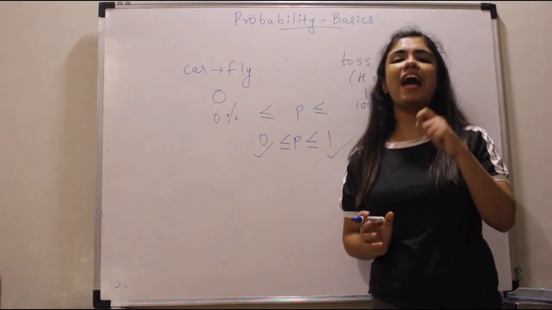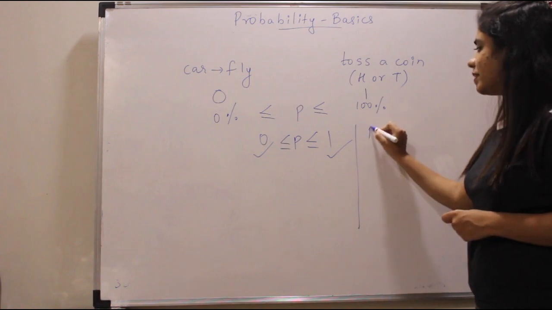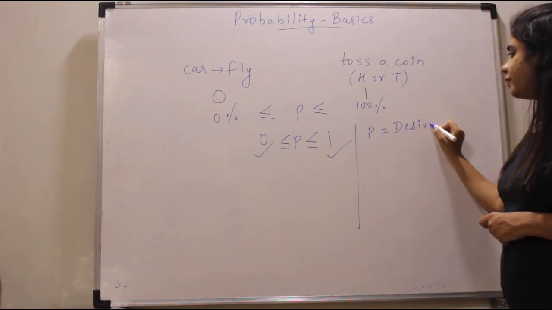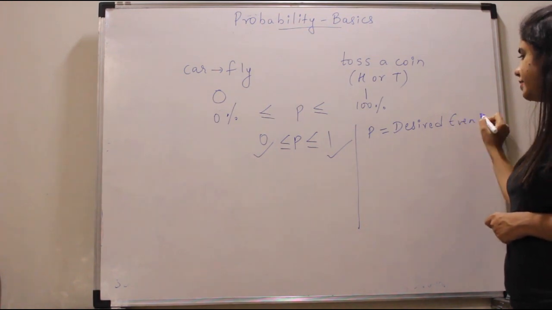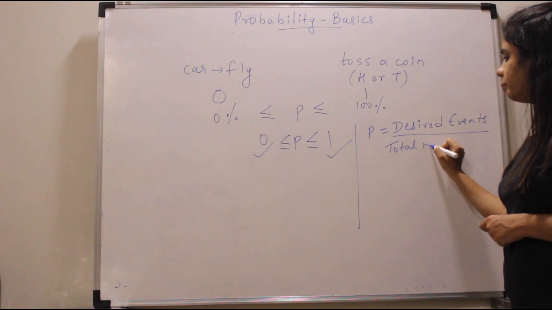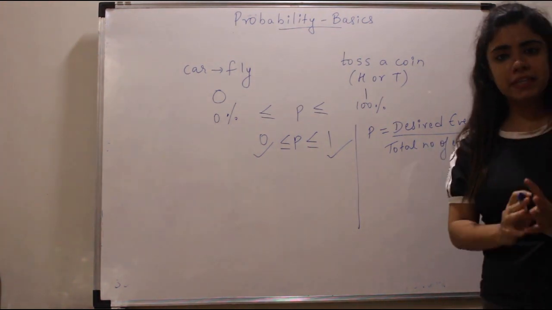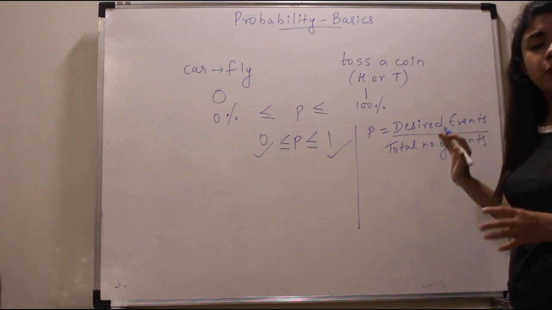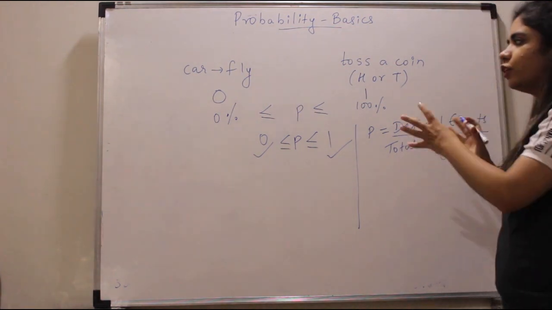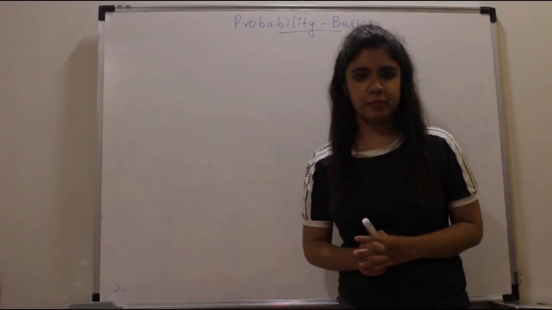If you go to the actual definition of probability, it is specified as the desired events upon the total number of events. Probability means the desired events upon total number of events. Now we'll see a few examples so that your concept of probability will be clear. Now let's look at a few examples.